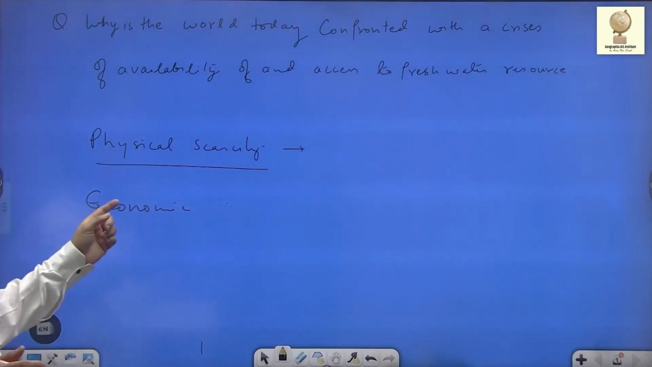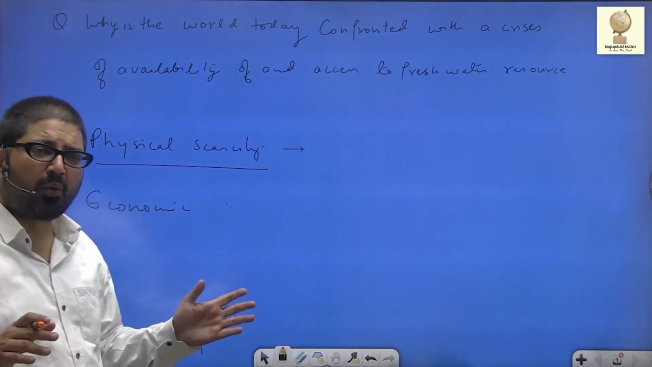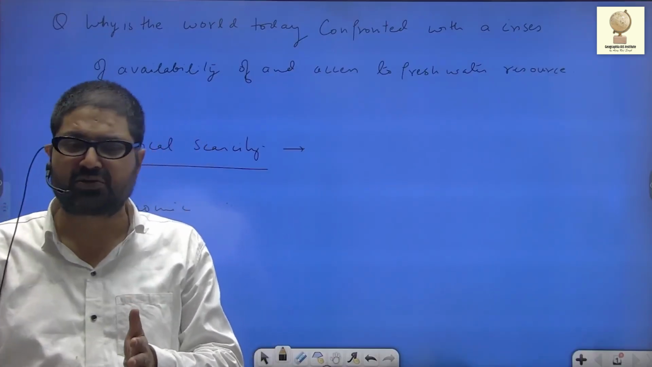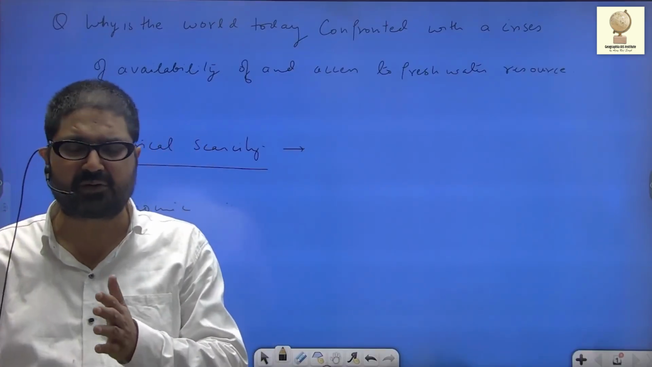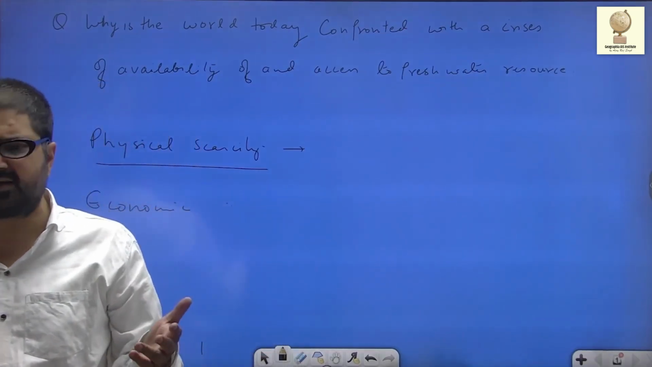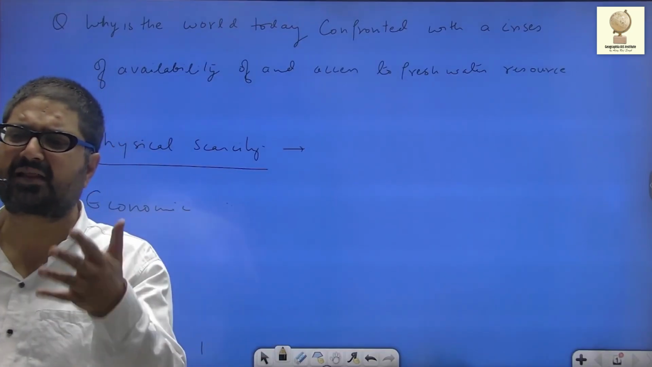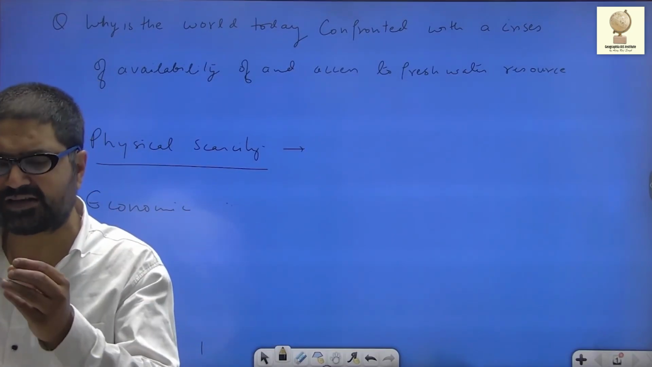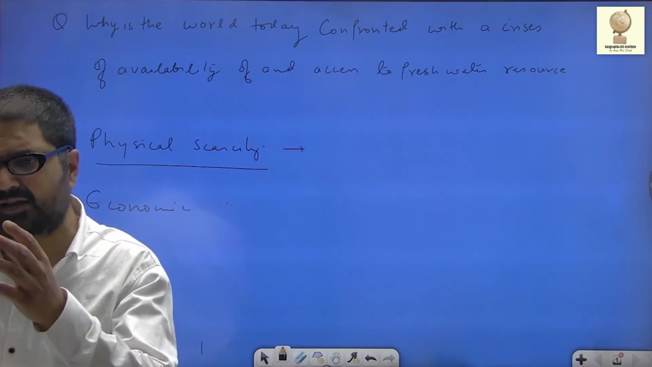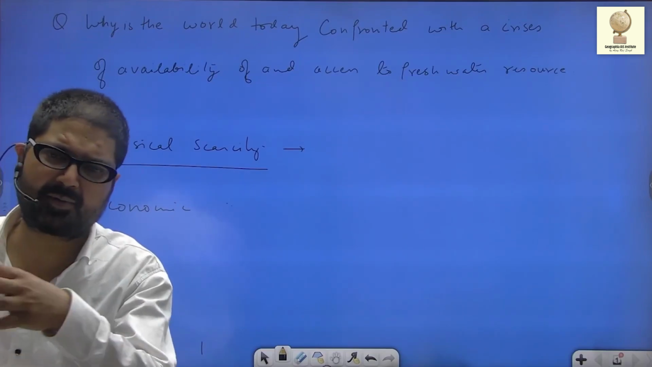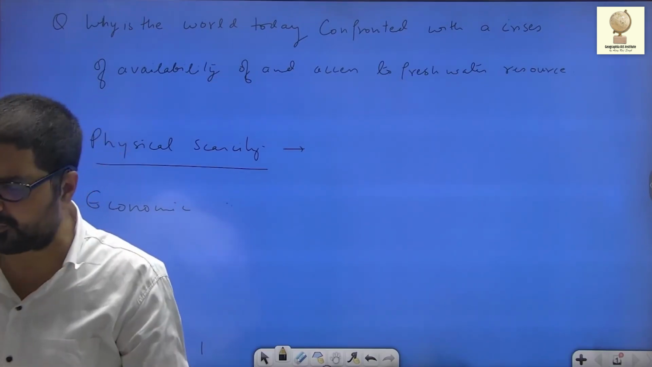More common is economic scarcity, when water is present but water infrastructure is absent, so that water is not transported to the needy population. For example, in Delhi, I have seen numerous areas where tankers supply the water because water pipelines are not present. So economic scarcity is more common, where water is there but the water infrastructure is absent, so that the fresh drinking water is not made amenable to those needy population.